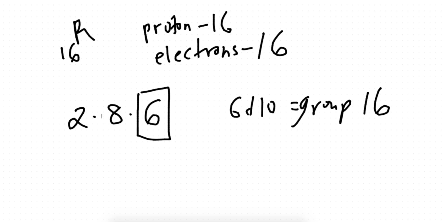What about the period? How many shells are filled with electrons? 1 shell, 2 shells, 3 shells. So element R is present in period 3. Now some of you may be wondering, what do I mean by shells? What I mean by shells, guys, are these electron orbitals. The first shell, you fill it with 2 electrons.